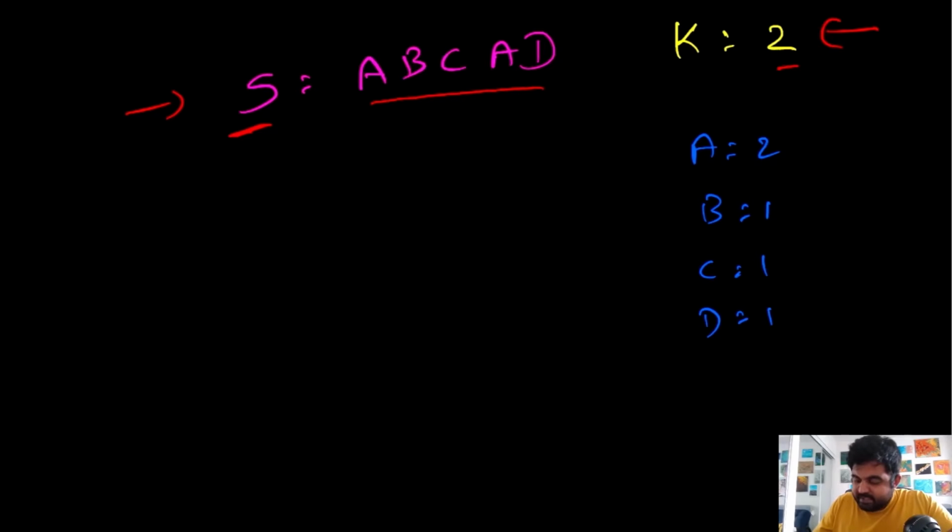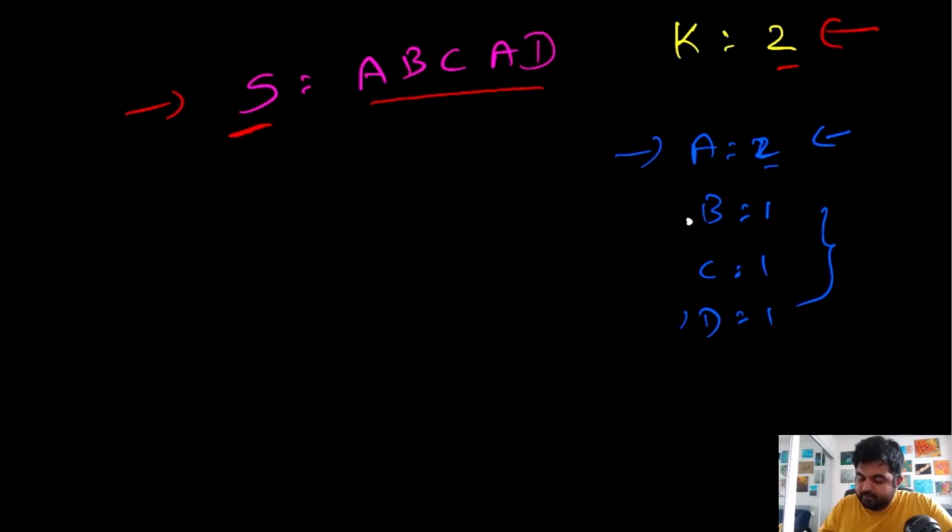Which means that because a occurs most of the time, our logical conclusion is to create a substring where all the characters are a, because in that case we will actually have one additional character. If we try to make all the characters b, c, or d, we are always going to fall short by one character, because a actually appears twice, which means these 3 have less significance compared to a, because a is the most repeating character.